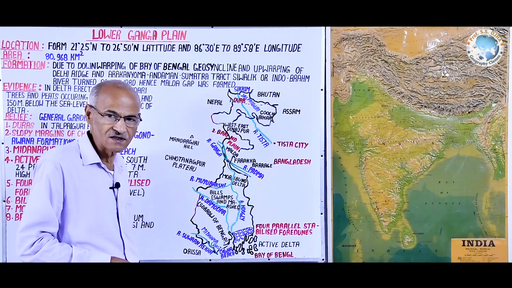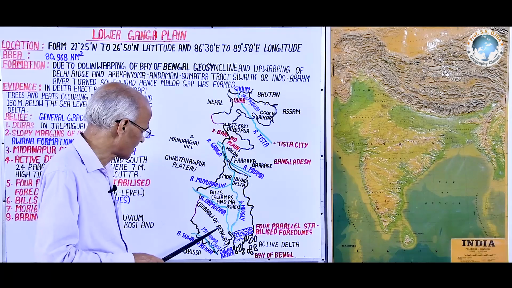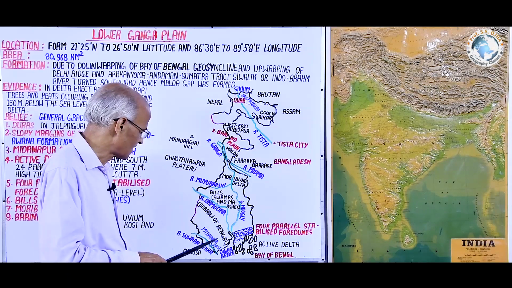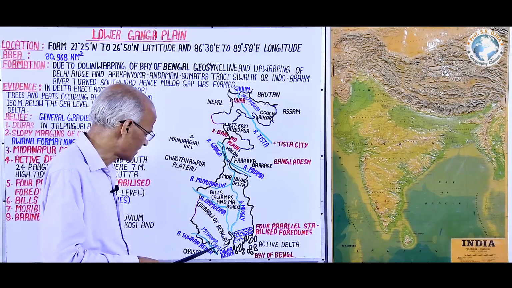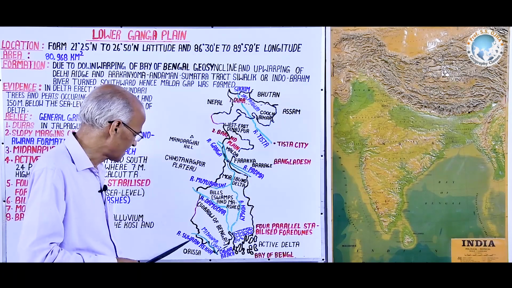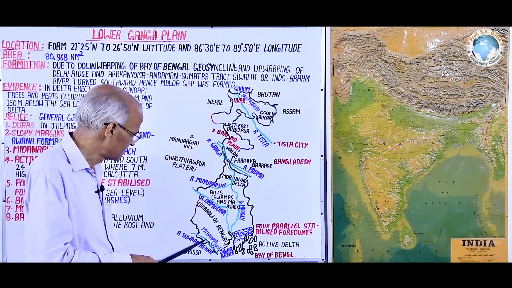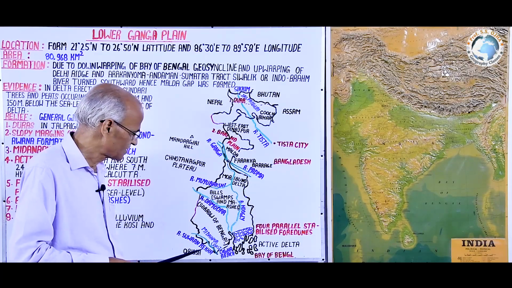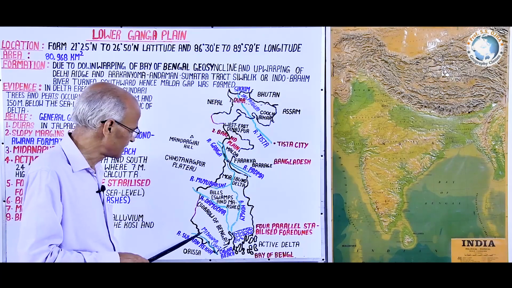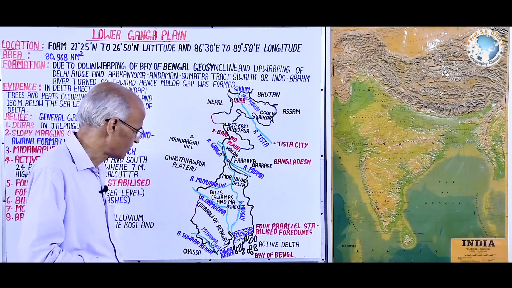Midnapur district is the southwesternmost district of West Bengal, or say Lower Ganga plain. Its boundary with the Odisha coastal plain is demarcated by river Suvarnarekha, and it is river Suvarnarekha which demarcates the state boundary between West Bengal and Odisha.